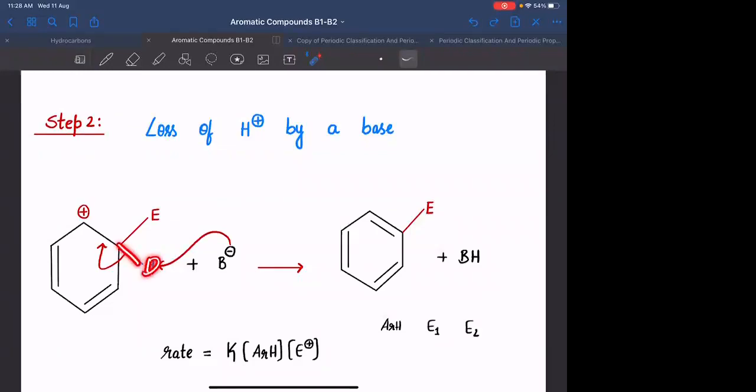If you are having deuterium, the bond energy will increase a little, so a little more energy will be needed to break it. If you are having tritium, the bond energy is even more, so the energy required will be even more. But the second step is not the rate determining step. So we are not at all worried about the breaking of the C-H bond, C-D bond or C-T bond.